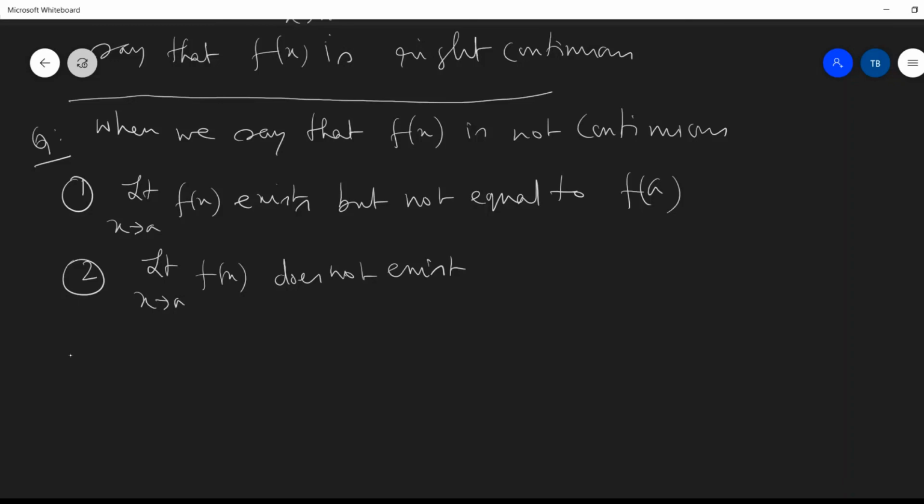Number three, it may happen that f(a) itself does not exist. Then limit x tends to a of f(x) may exist, but f(a) does not exist, so also we can say that f(x) is not continuous.